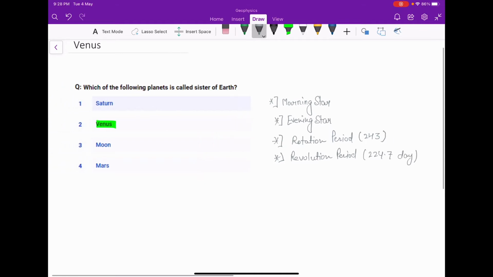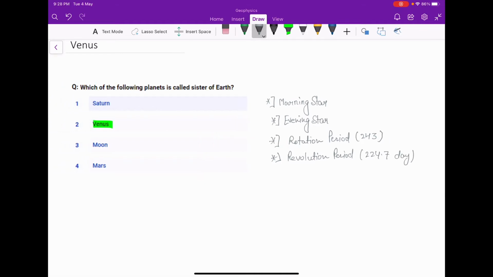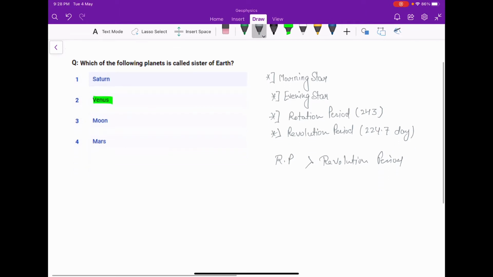So Venus is the only planet whose rotational period is greater than its revolution period, which means a day is greater than a year.